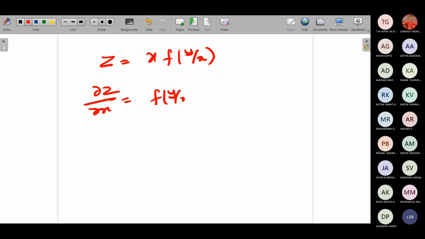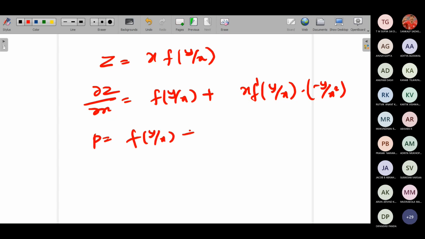It is f of y by x plus x into f dash of y by x into minus y by x square. So you'll get p equals f of y by x plus x into f dash of y by x, and x will get cancelled, so you'll get minus y by x into f dash of y by x.